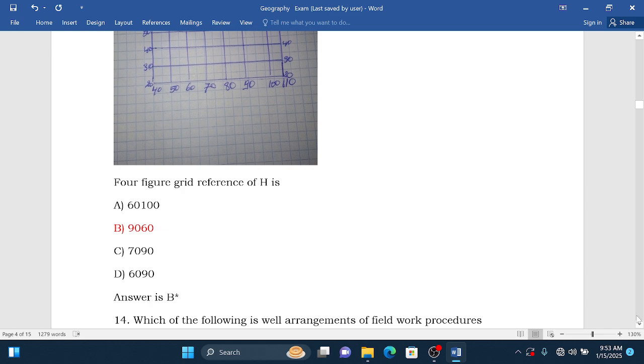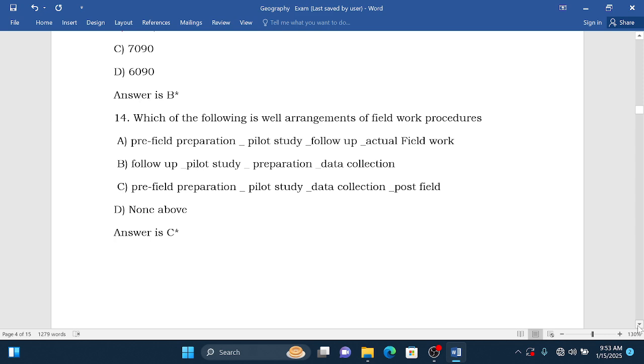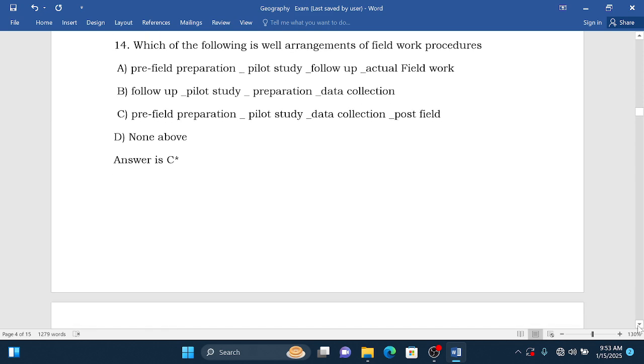Let's go to question number 14. Which of the following is a well-arranged fieldwork procedure? We have different fieldwork procedures, but they want us to choose which one is well arranged.